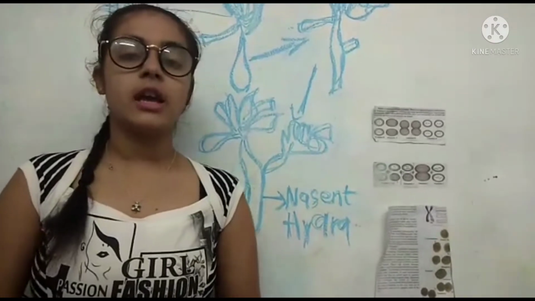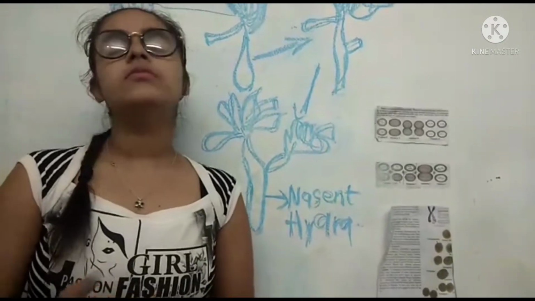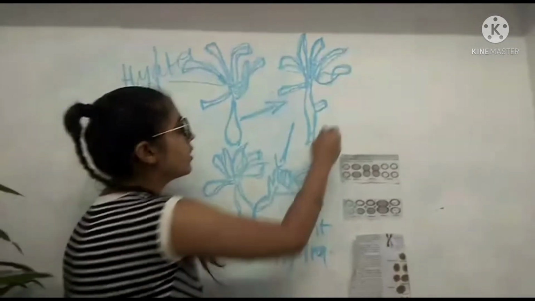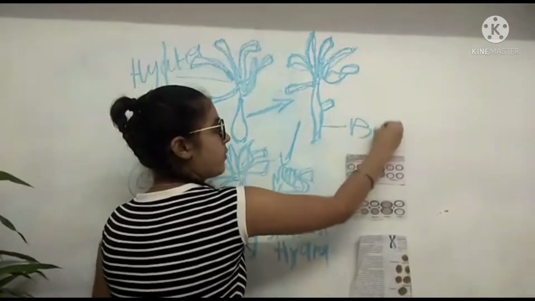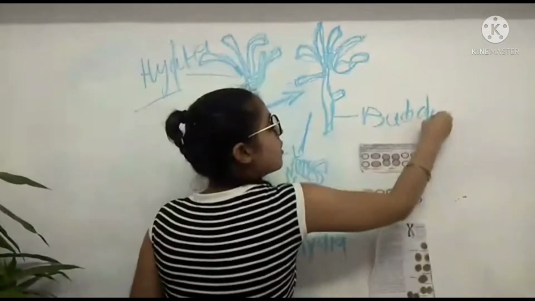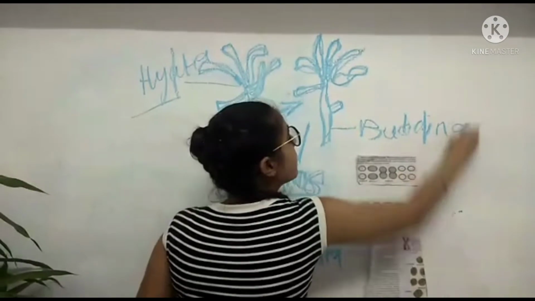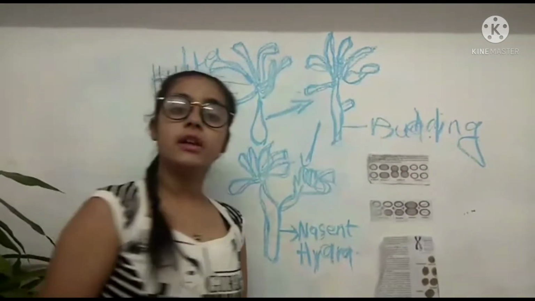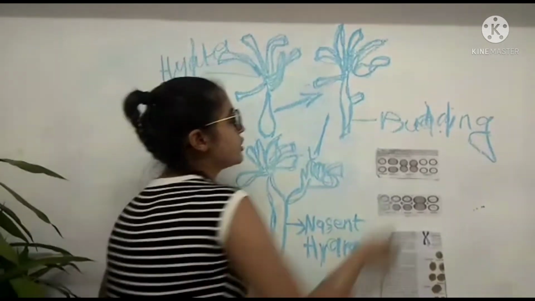and again there is an outgrowth formed on the hydra. This process is known as budding. And the second one is vegetative propagation.